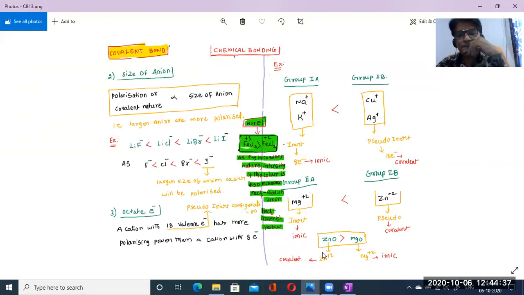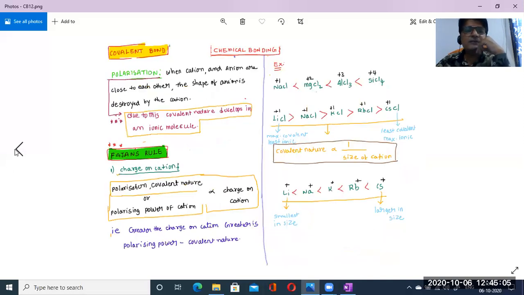Understood? Okay, and here we can ask another question: which of the following molecules is formed by transfer of electrons? Transfer of electrons means obviously it belongs to ionic nature. An ionic bond is formed by transfer of electrons, isn't it? Because in the previous part we already saw the table.